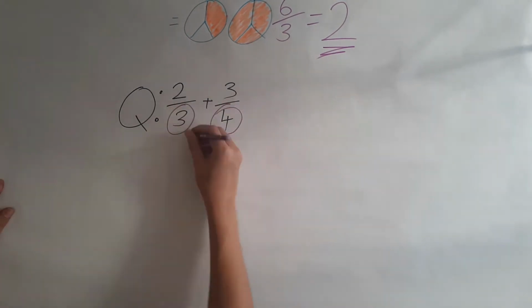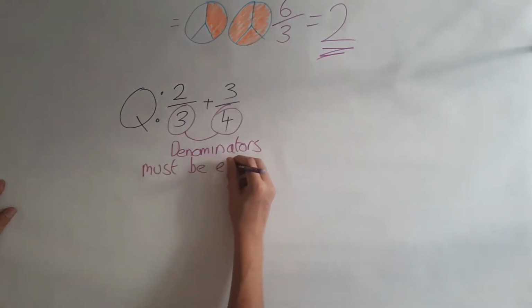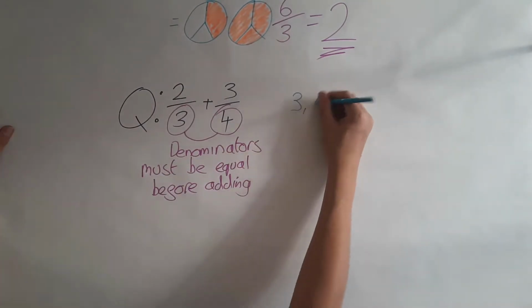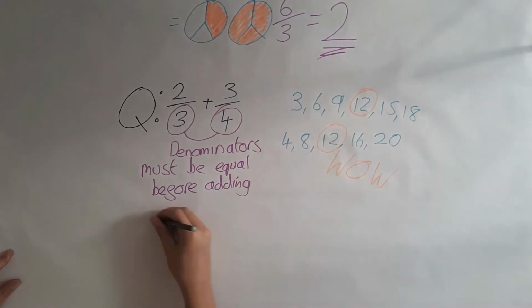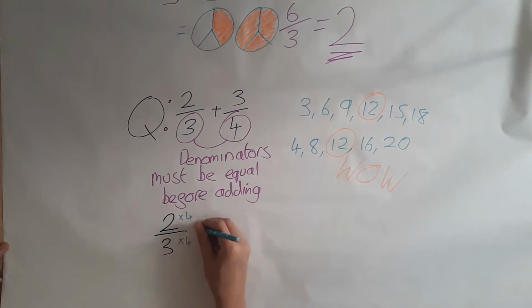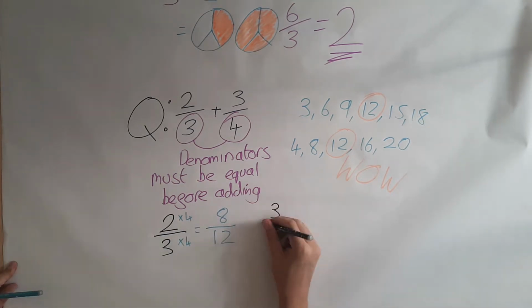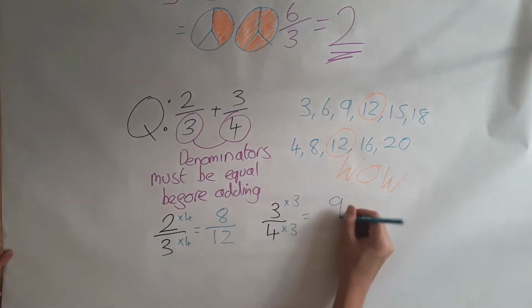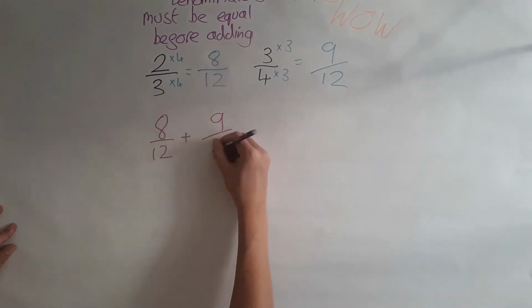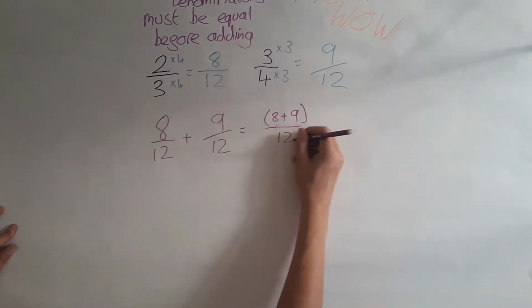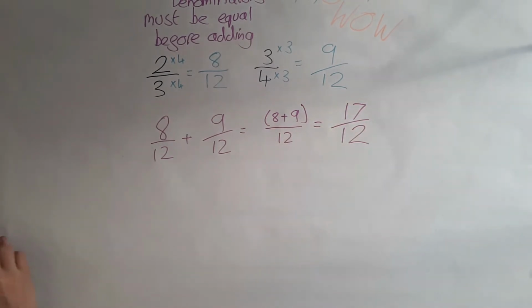With 2/3 and 3/4 though, we need to find any number, preferably the smallest, that 4 and 3 both go into. This happens to be 12. So we times 2 and 3 by 4 so that the denominator becomes 12 and the numerator becomes 8. We then times 3 and 4 by 3 so the denominator also becomes 12 here and the numerator becomes 9. This becomes a simple addition of 8/12 plus 9/12 to arrive at 17/12.